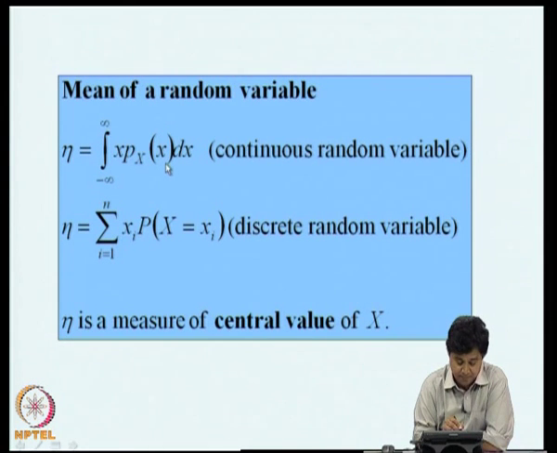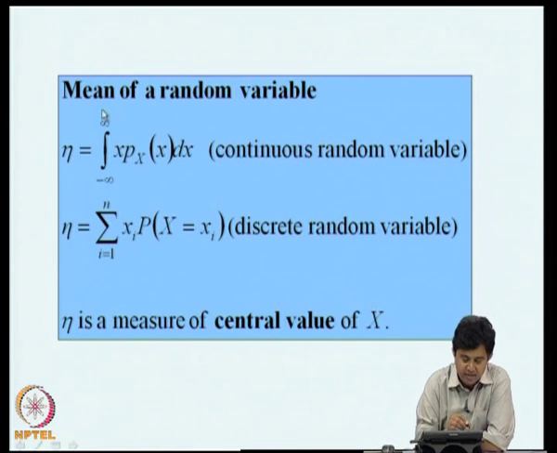By definition, the mean of x is given by this integral, x into Px of x dx. If x is a discrete random variable, where the probability of x equal to xi is specified for i equal to 1 to n, by definition the mean of this random variable x is given by the summation i equal to 1 to n xi P of x equal to xi.